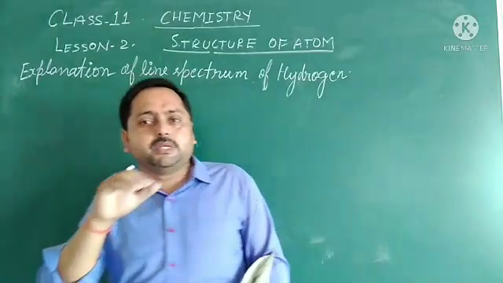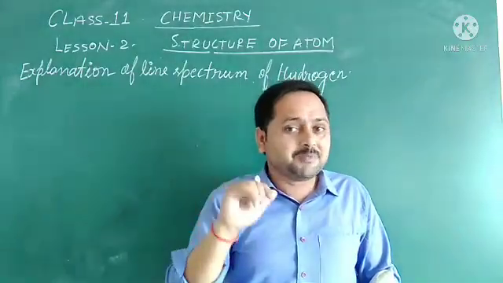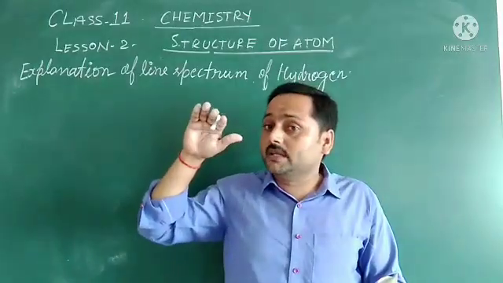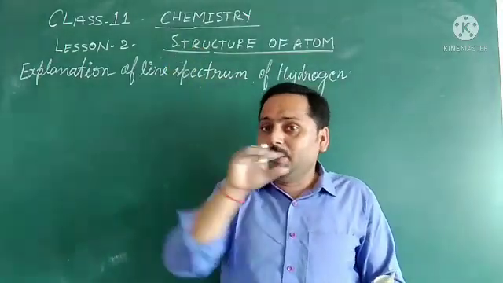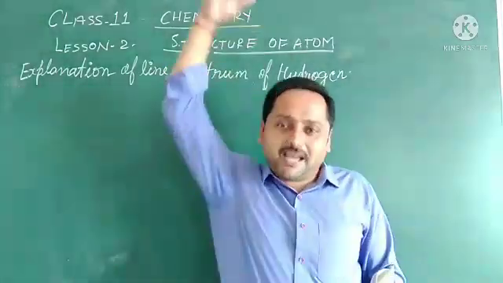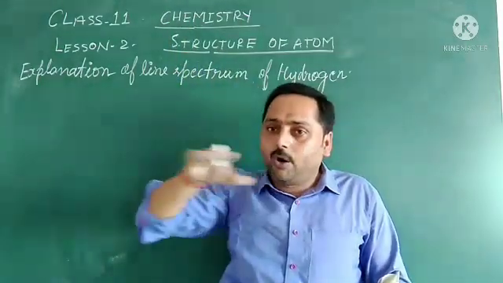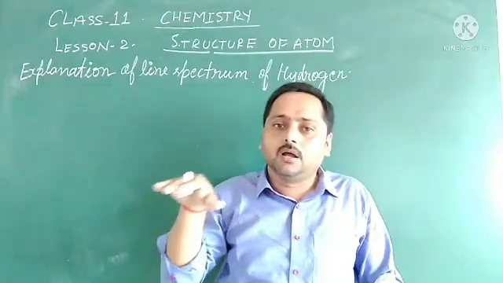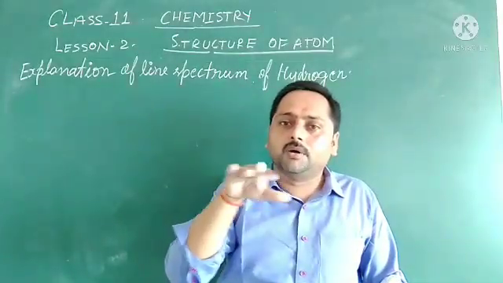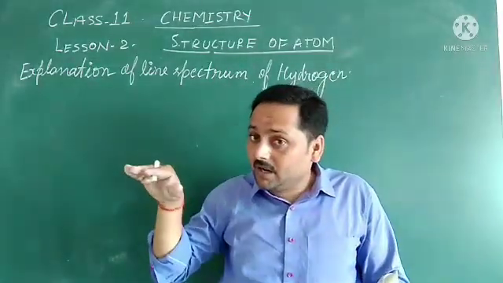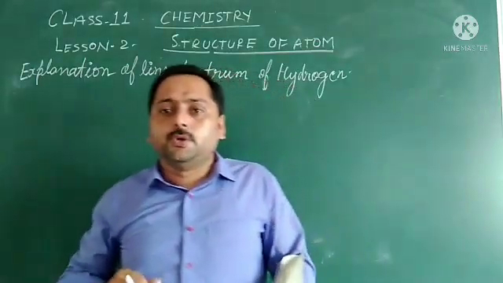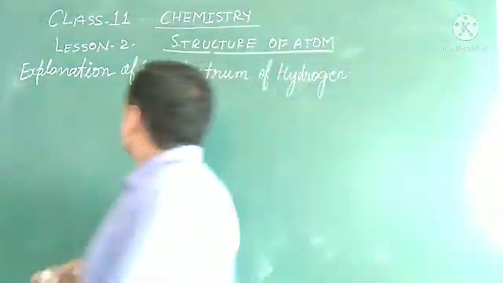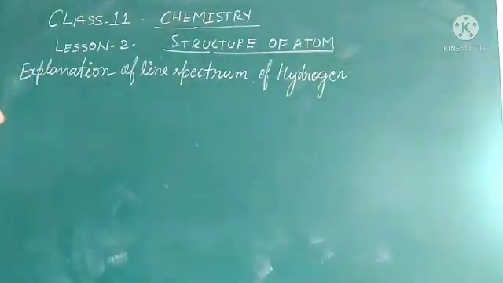So what we have seen in the Bohr model: when electrons jump from lower energy level to higher energy level, lines are obtained, and that is called line spectrum. Okay, so let us see here about this, the explanation of line spectrum of hydrogen.